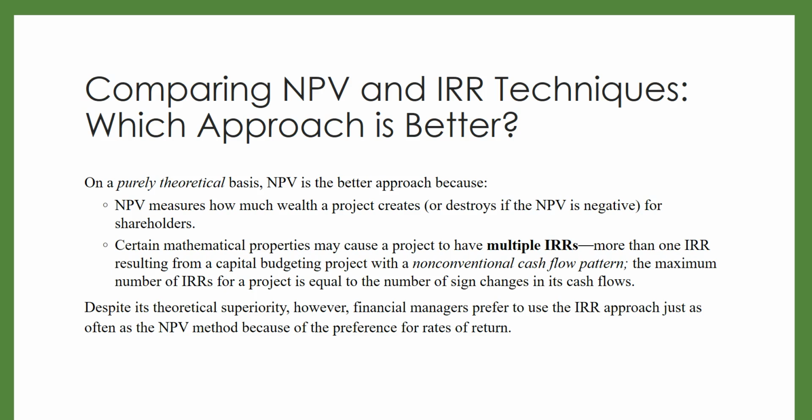Lots of managers prefer to use internal rate of return because it does allow you to skip a step. When you're the manager of a division, you could look at projects and evaluate them based on the cash flows that you expect them to receive, and you don't have to have any idea how much the cost of financing is. You could just pass on the internal rate of return you calculated to your superiors. They could look at the cost of financing and make a decision based on that. So it does allow you to skip some steps and to look at different ways of financing projects, and allows you to pass the buck on.